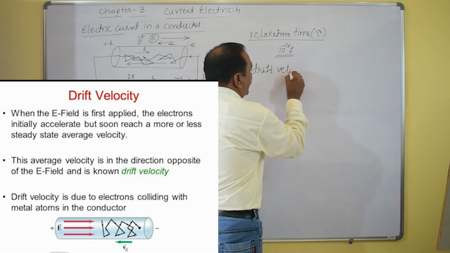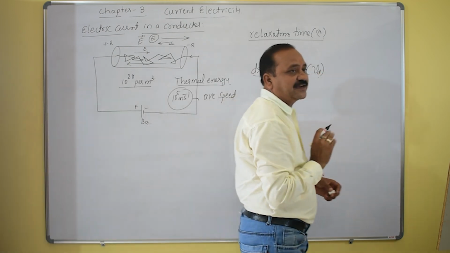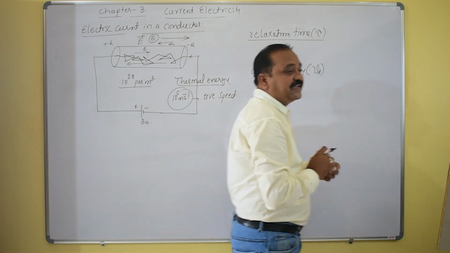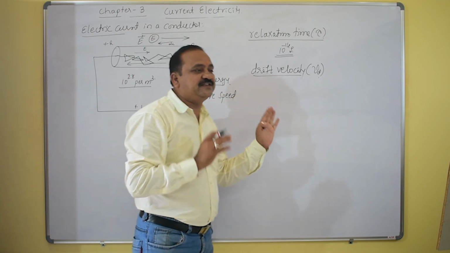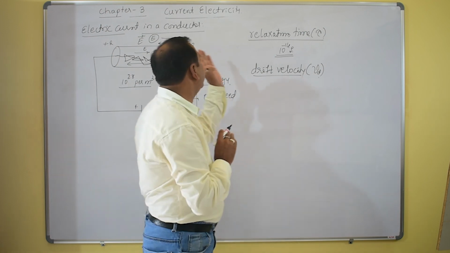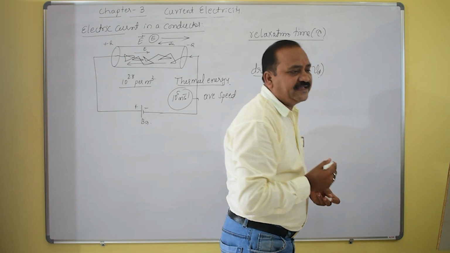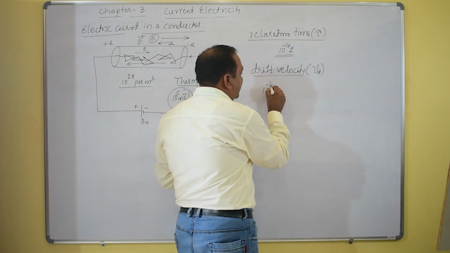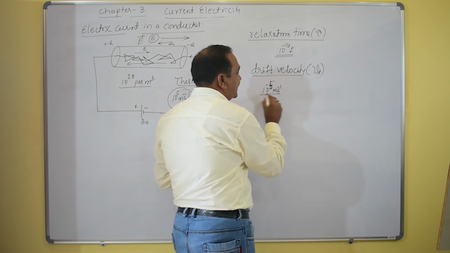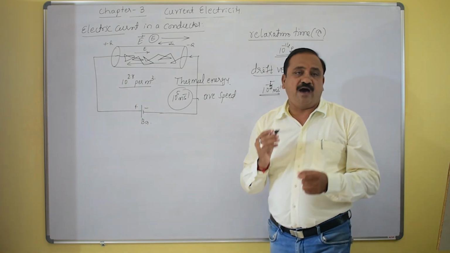That is the drift velocity of these electrons. What is meant by drift velocity? It is the average velocity with which these free electrons drift under the influence of some external field. That is what we call the drift velocity. It is around 10 raised to minus 4 meter per second or 10 raised to minus 5 meter per second. It is in that particular order.